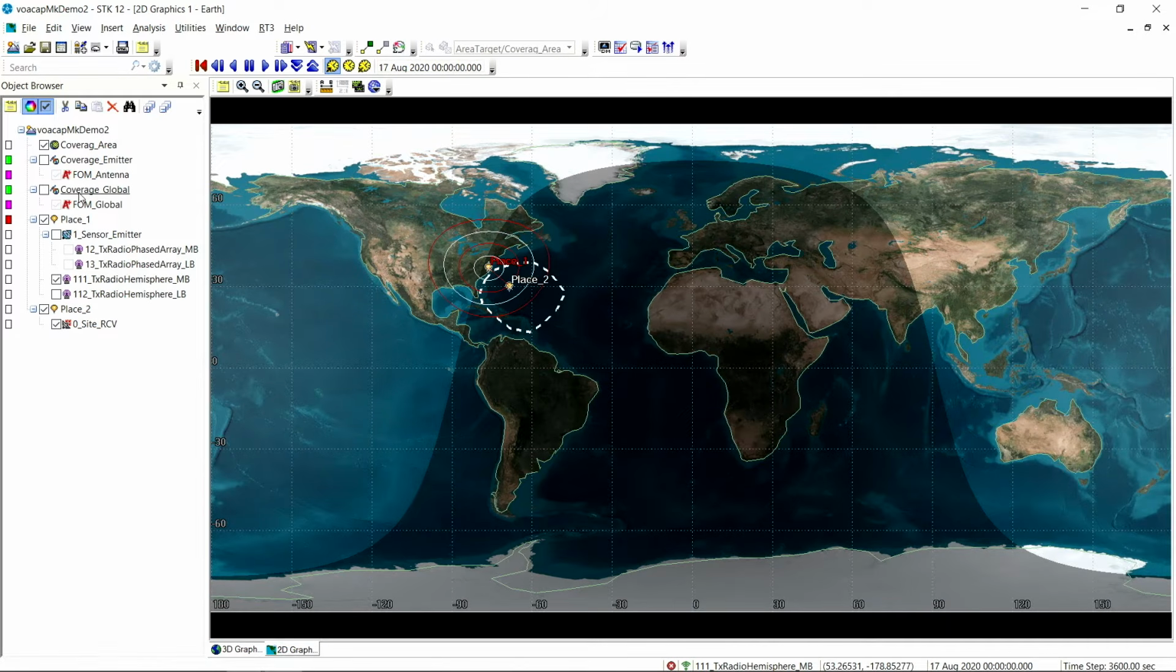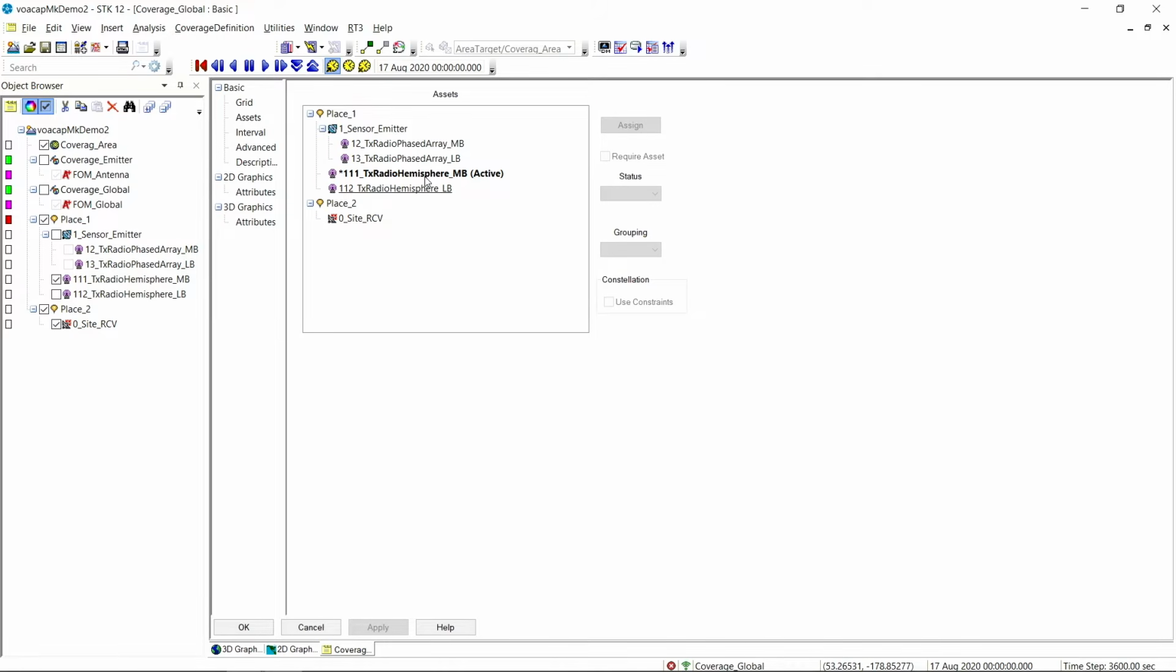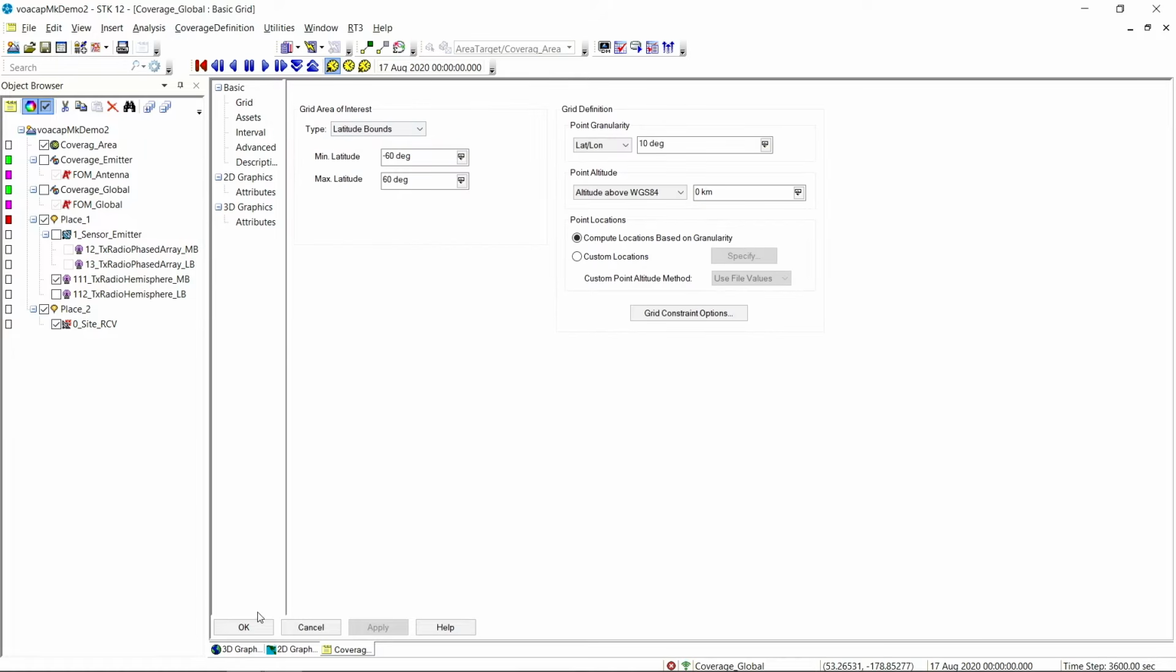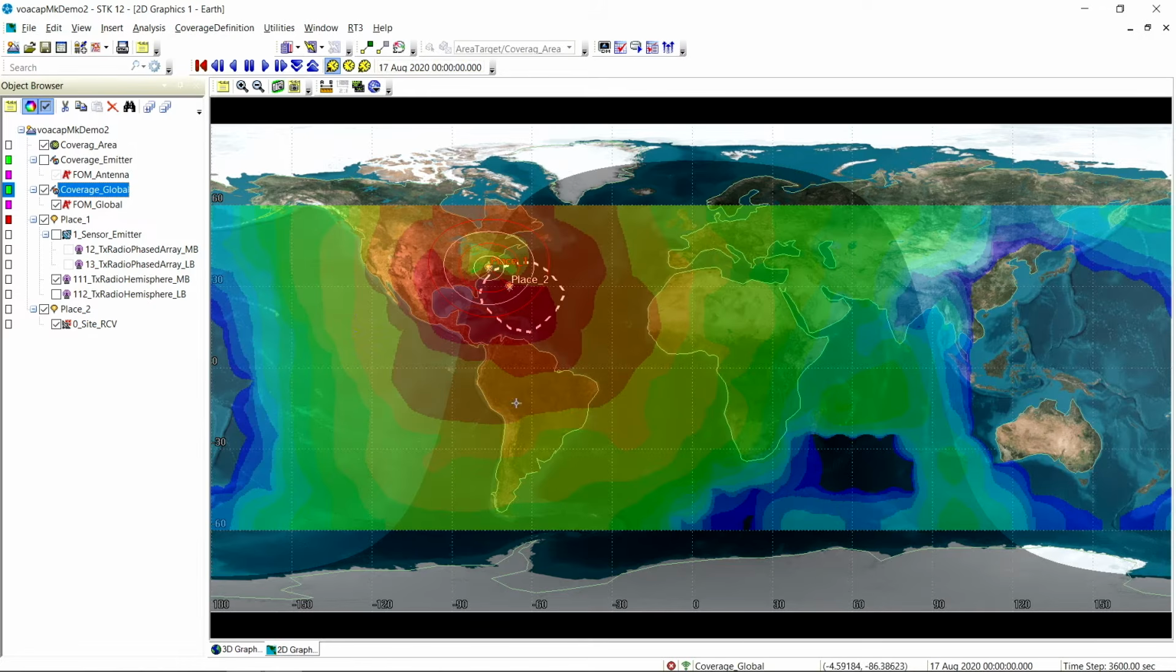I have a global coverage defined, and that global coverage is a very simple definition. It's set up to be that our hemispherical emitter is our asset, and our grid object is going to be our receiver here on place 2 that we're going to move around. So if I turn that on and take a look at that, we can see we got a hot spot right here, and we got some cooler spots and some outages.